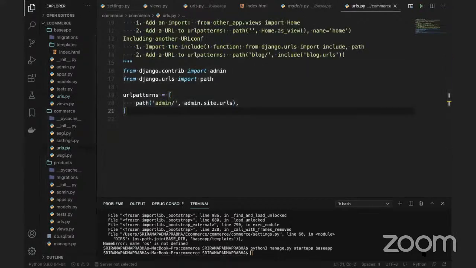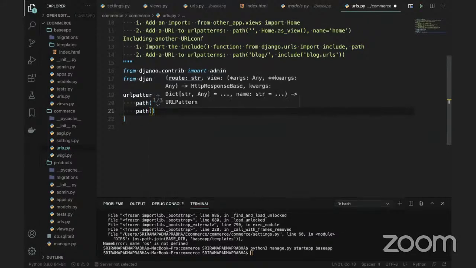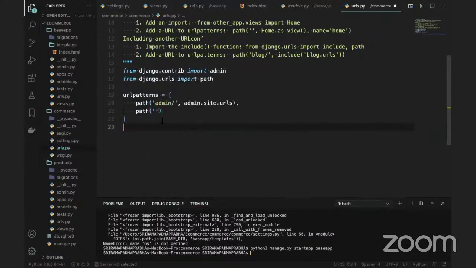If you look at my explanation, where I showed it, first the main app URLs, and from the main app URLs I will go to the different URLs. So I need to register the other URLs here. I'm going to use the path, and we are going to import the actual URLs here. Any questions here before going to add the path?